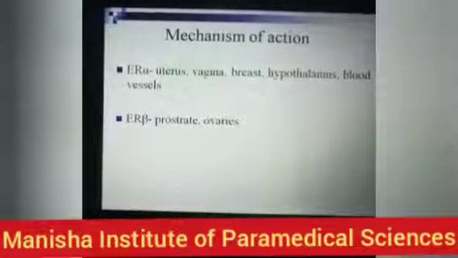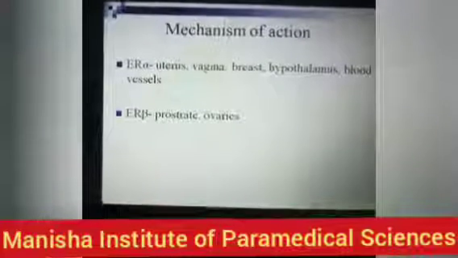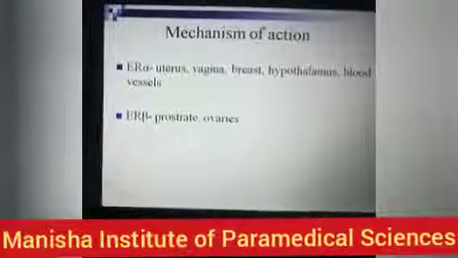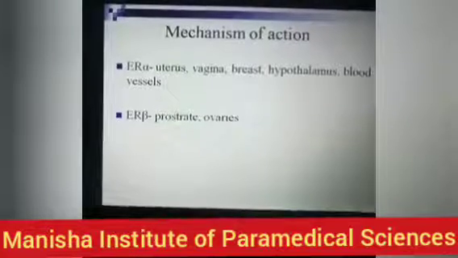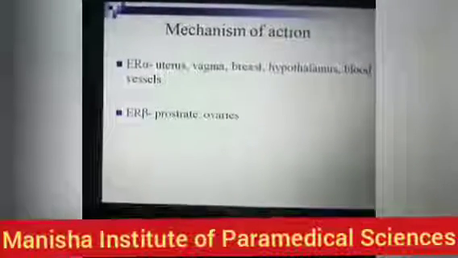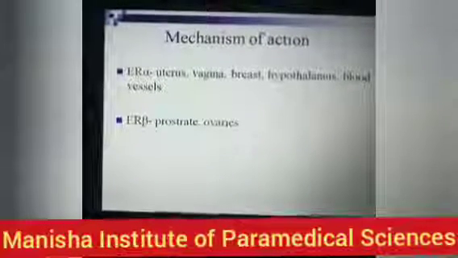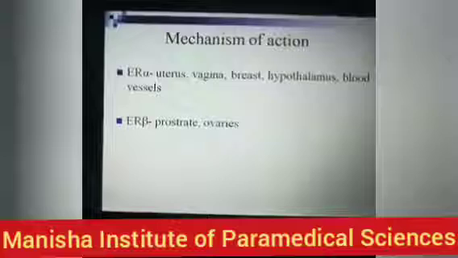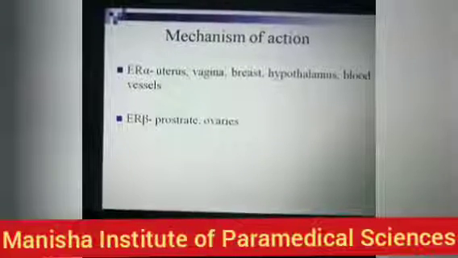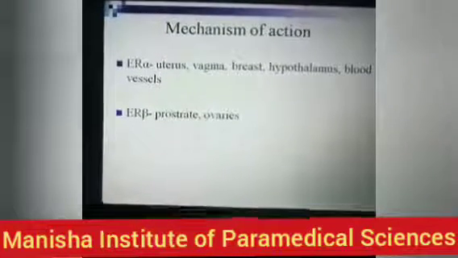Estrogen receptor alpha is present on the uterus, vagina, breast, hypothalamus, blood vessels, and estrogen receptor beta is present on the prostate and ovaries.